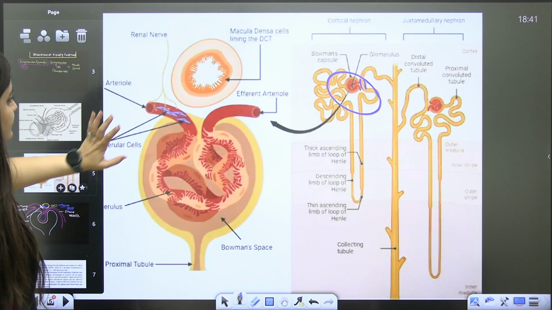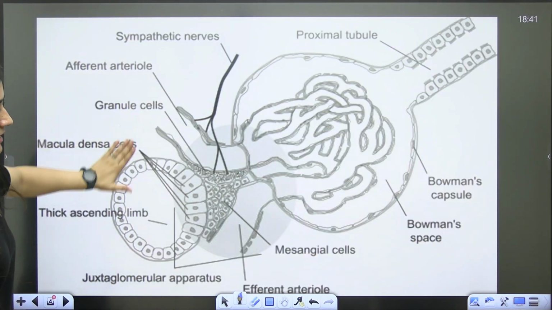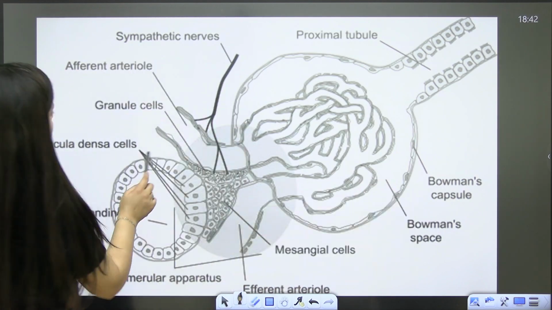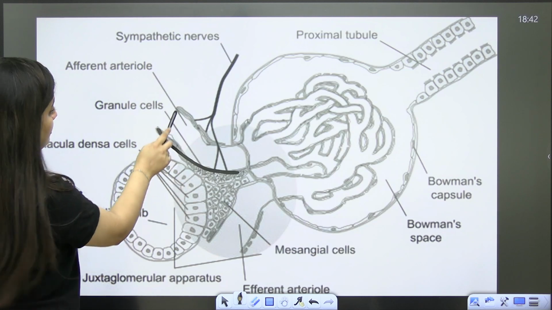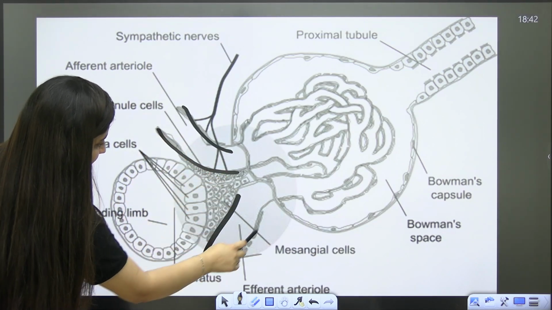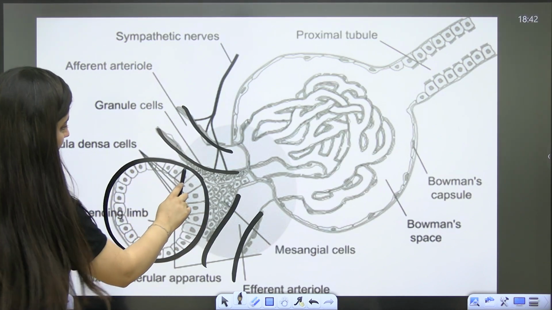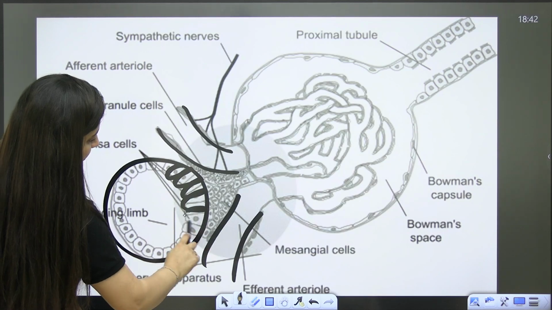Here you can see this is the better diagram. Afferent arteriole here, then efferent arteriole here. This DCT is coming in contact, and some cells are getting modified.